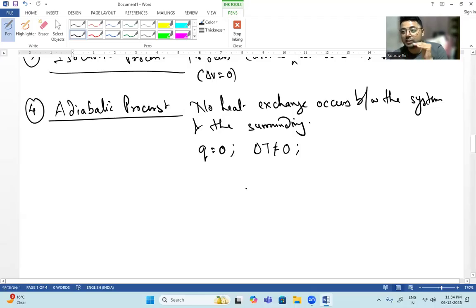When we study the enthalpy of a process, the entropy of a process, and the internal energy of a system, every substance has an internal energy, and every process has an enthalpy of reaction. Accordingly, we will discuss where each thing actually stays. These types of processes will again be understood in those segments. Now let us come to the fifth one.